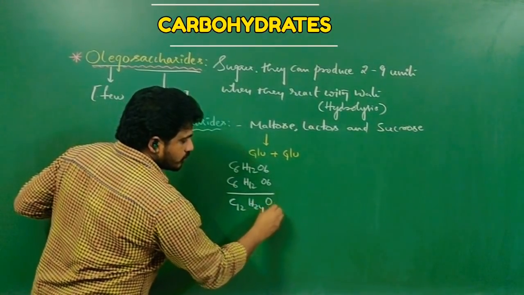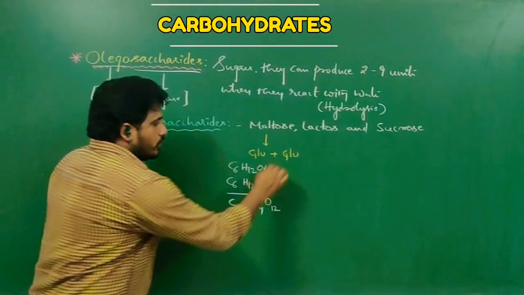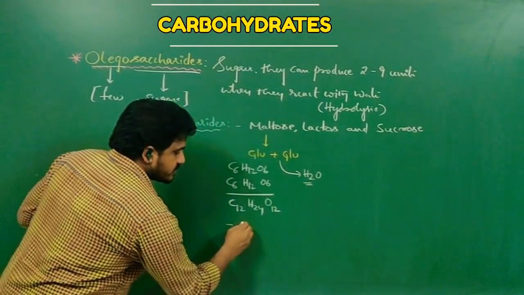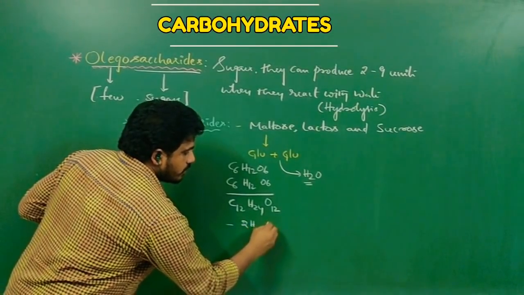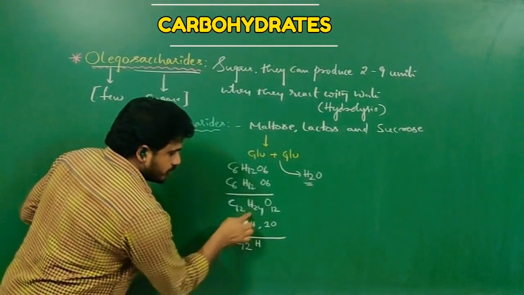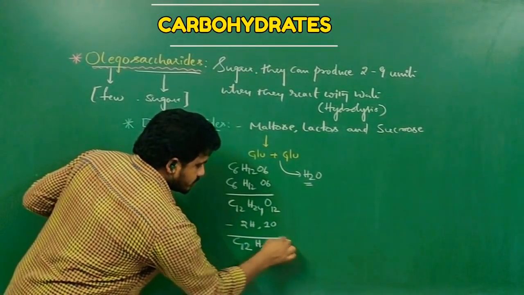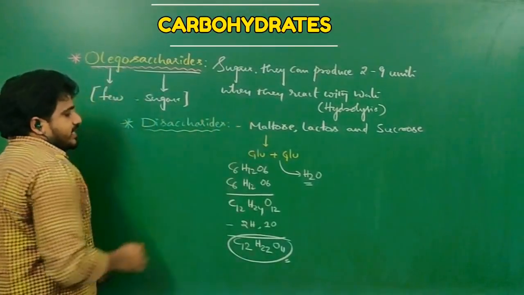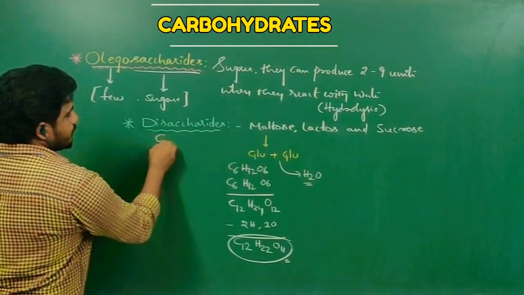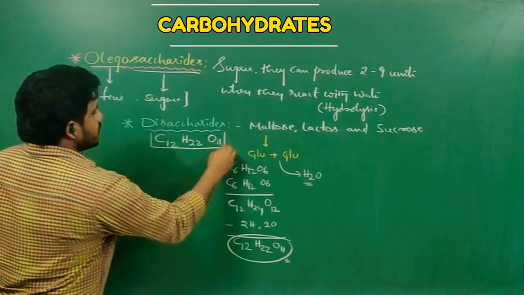So, C12H24O12. But here, what is happening? Due to the formation of the glycosidic bond, one water molecule goes off, meaning 2 hydrogens and 1 oxygen. Minus 2 hydrogens and 1 oxygen. So the answer is C12H24 minus 2, H22, O12 minus 1, O11. This is the formula of any disaccharide, either maltose, lactose or sucrose. So the chemical formula of a disaccharide is C12H22O11.